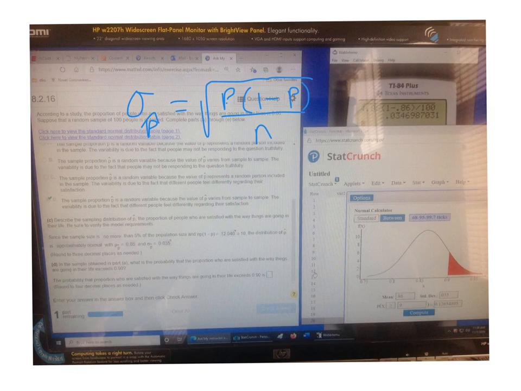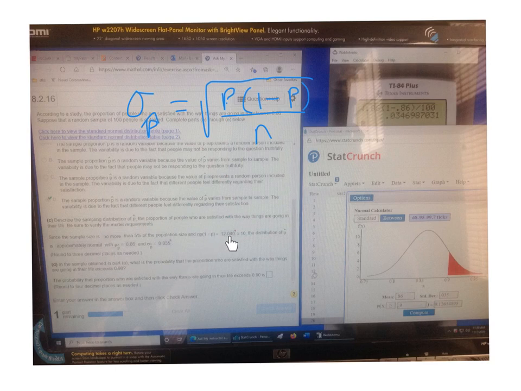Oh, I saw your question here. According to a study, Chapter 8, Section 2, the proportion of people who are satisfied with the way things are going in their life is 0.86. Suppose that a random sample of 100 people is obtained. Complete the following. So you were asking down here about C and D.